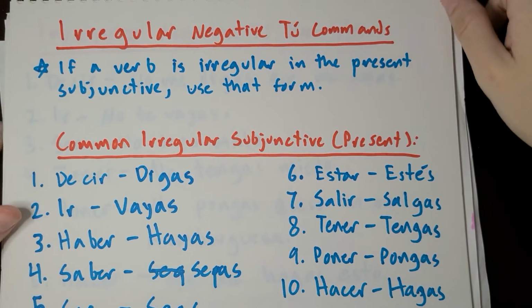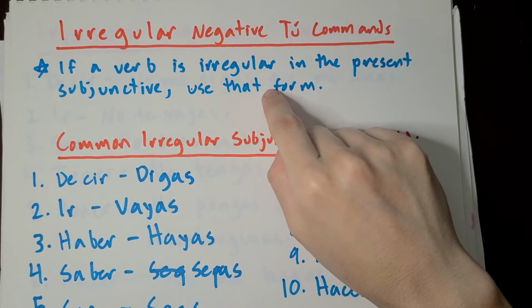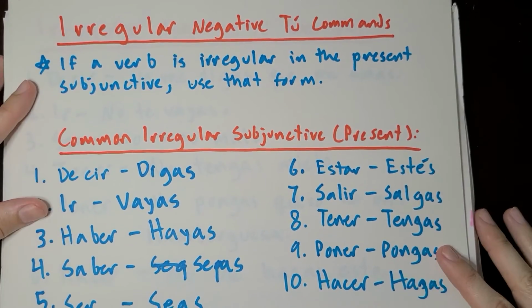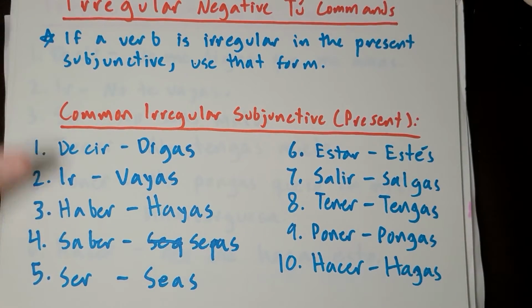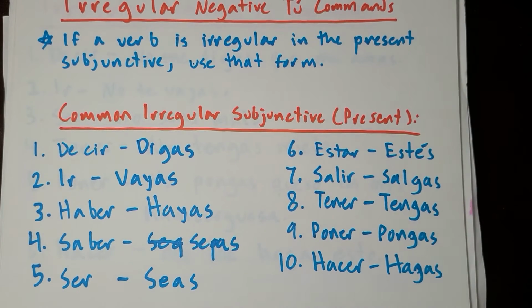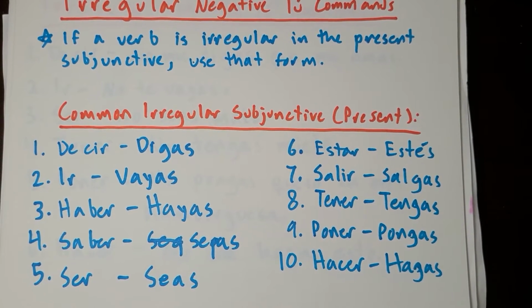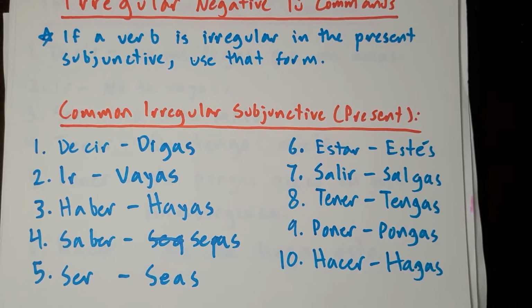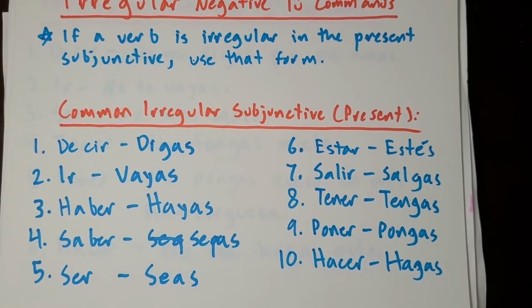Okay, so what are some irregular negative tú commands? If a verb is irregular in the present subjunctive, use that form. Okay, so let's go over some common irregular subjunctive verbs. You might notice that these are a lot of the same verbs as the ones that have irregular affirmative commands. So it's going to become really easy to be intuitive about how to use these verbs because the ones that are irregular tend to be irregular in multiple tenses, not just one.